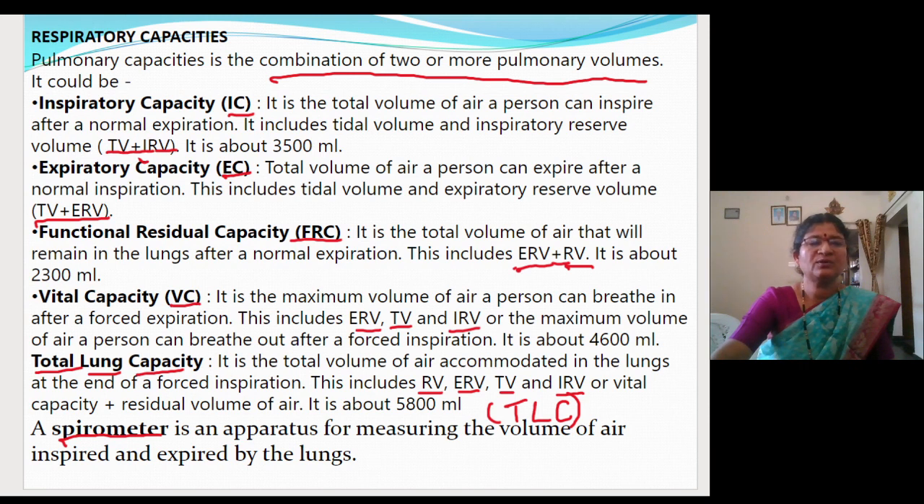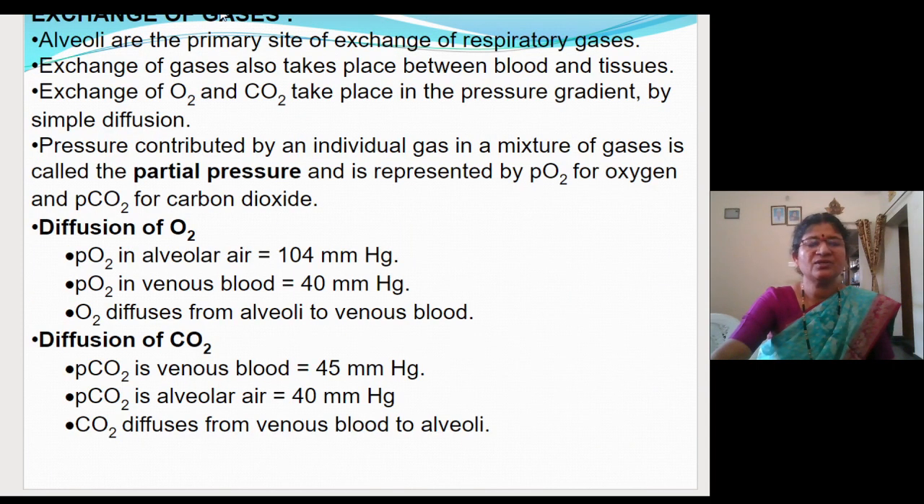So this is about the respiratory volumes and the respiratory capacities. So next time we will be going through the exchange of gases. Okay, bye children.